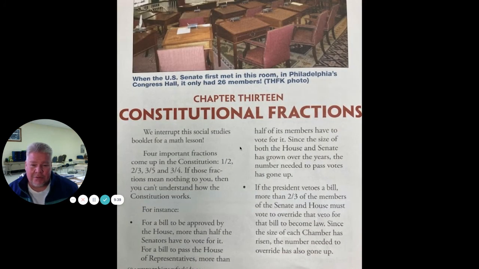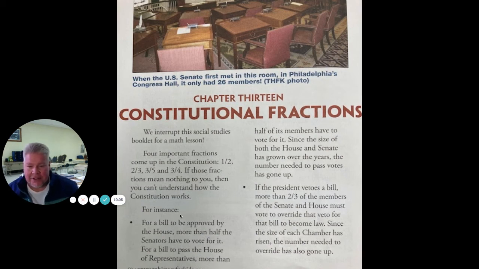Did you know there's a lot of math in the Constitution? This really short little article is called Constitutional Fractions. We interrupt this social studies booklet for a math lesson. Not really. Four important fractions come up in the Constitution: 1/2, 2/3, 3/5, and 3/4. If those fractions mean nothing to you, then you can't understand how the Constitution works.